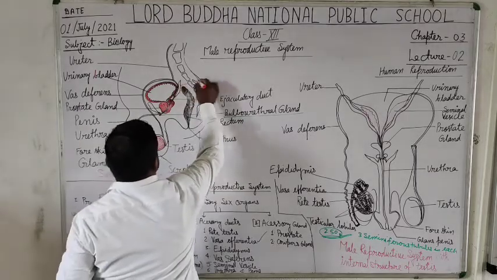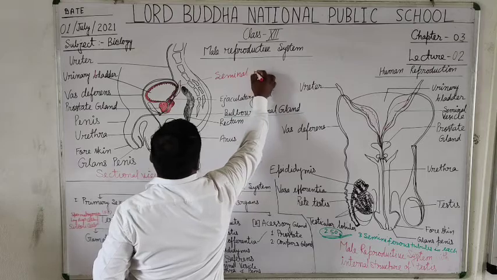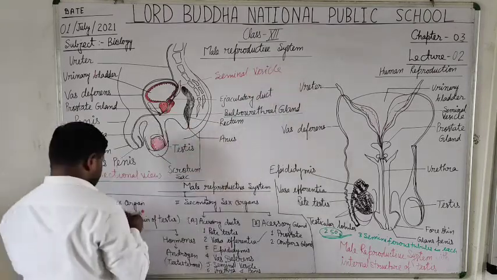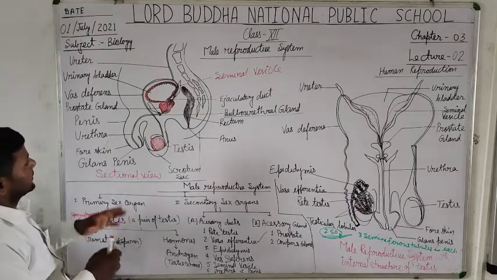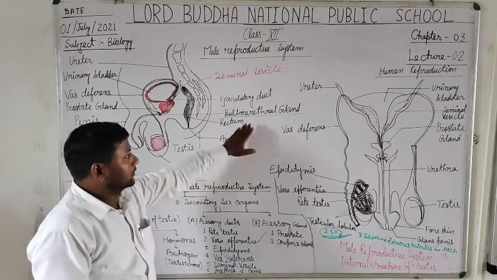This is the seminal vesicle. It is known for the storage of semen, a mixture of sperm and secretions of the prostate and bulbourethral gland.